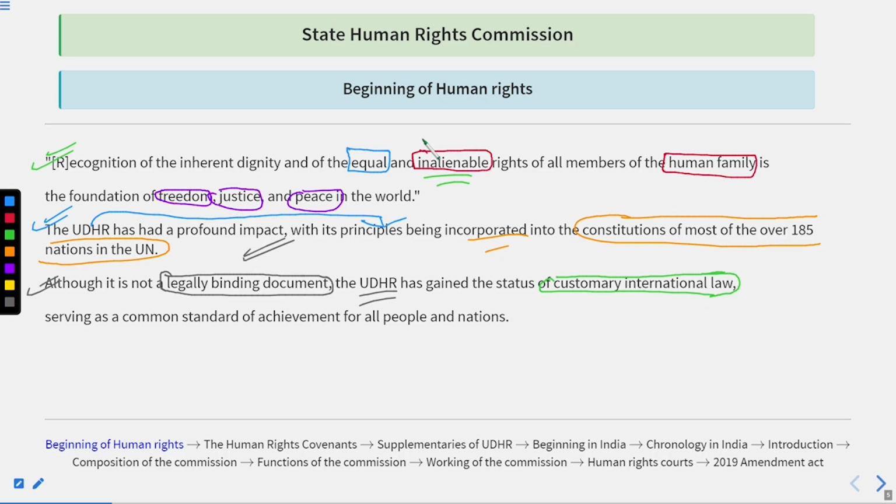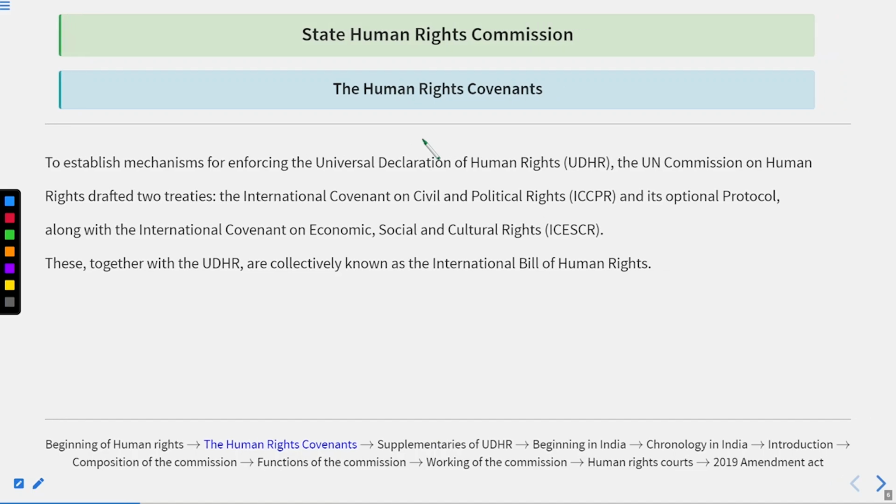All right. After this, this document promotes the equal and inalienable rights of all members of the human family so that freedom, justice, and peace in the world could flourish. And we can say that the UDHR principles have been incorporated in 185 nations in the United Nations. But we know this is not a legally binding document, but still it works as customary international law. And it's serving as a standard of achievement for all people and nations. Got it? Now let's move forward.